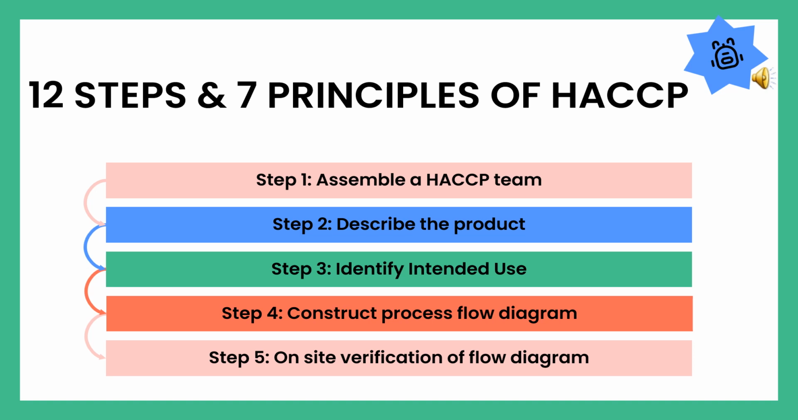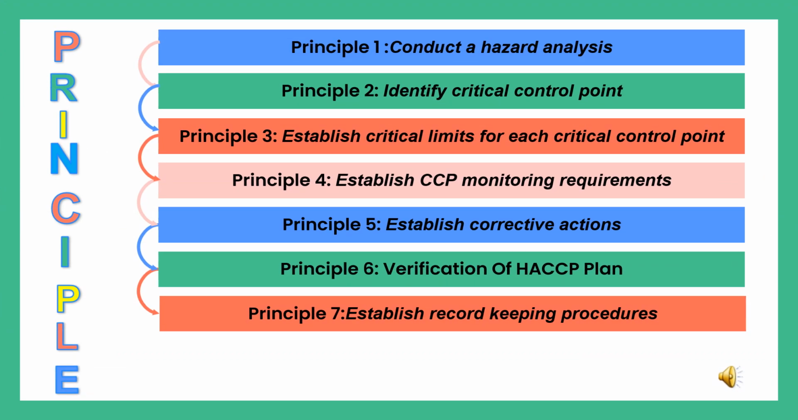Now let us look at the 12 steps and 7 principles of HACCP. Firstly, a HACCP team is assembled. Secondly, the product is described. Thirdly, the intended uses of the product is identified. In the step 4, the process flow diagram is constructed. And in the step 5, on-site verification of flow diagram is done. In the 6th step, a hazard analysis is conducted. In the 7th step, critical control points are identified.